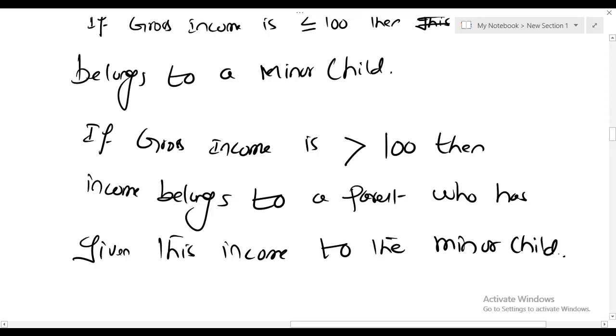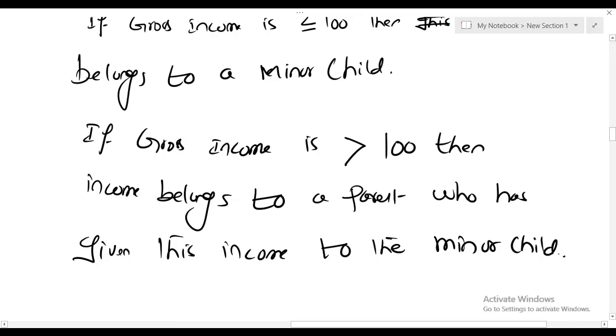Repeat. If a minor is having income more than 100, then that income will belong to a parent who has actually given this income to the minor child.